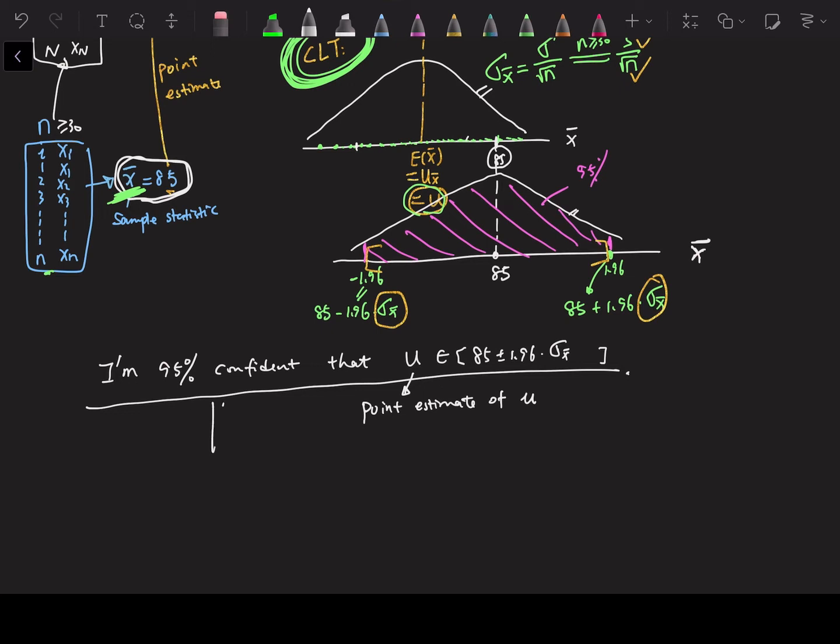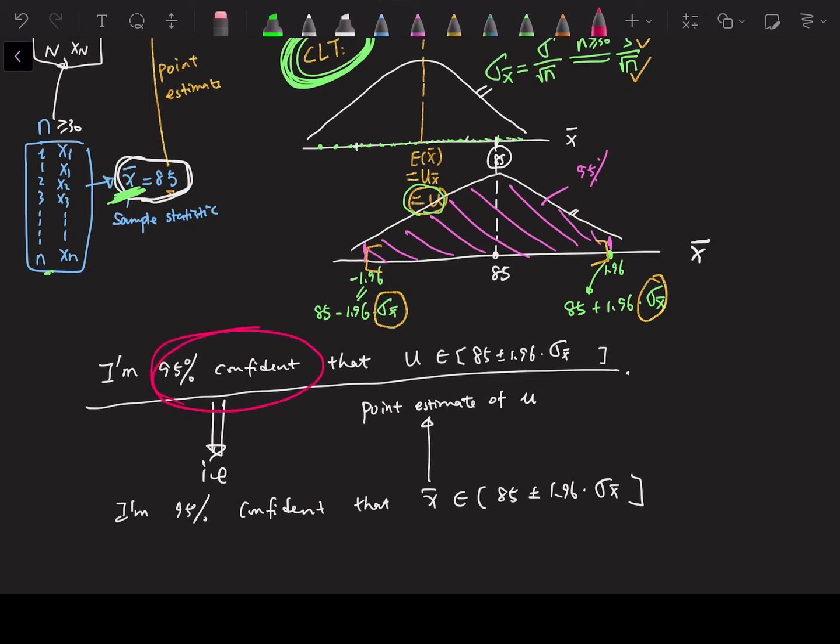I am 95% confident that the population mean is within this range, i.e., that X bar is within this range. X bar is the point estimate of the population mean. Now the difficult, challenging part is to understand this: what does it mean by saying 95% confident?